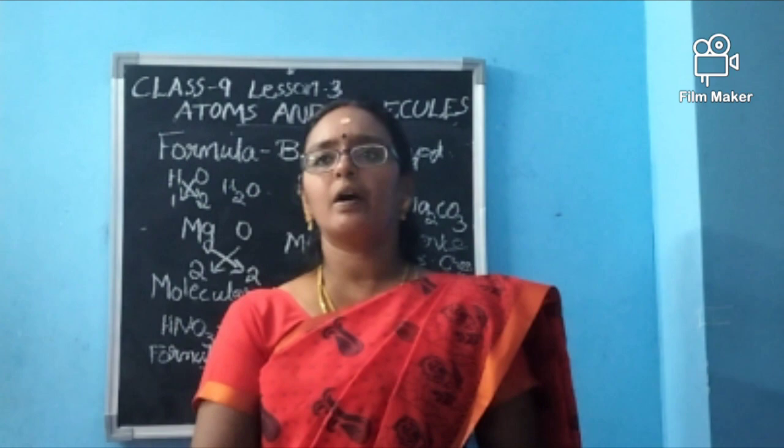We write the constituent elements with the valency below. Then we cross over: what is here will come there, and what is there will come here. Like if you are exchanging your class teacher, this class teacher will go there and that class teacher will come here. So, crossing over.